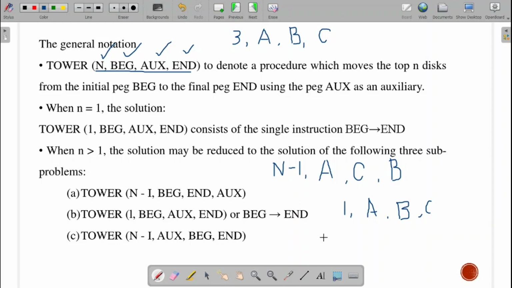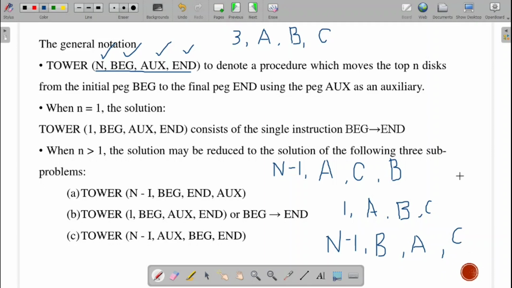Then next, what is the third step over there? Again, the n minus 1 disks, where are they present? They are present in your B. What is B over there? It is your auxiliary point. Where will I move these? I will move them to C. Now, which is my auxiliary point? My auxiliary will be A. Using A as my auxiliary, I will make the movement.